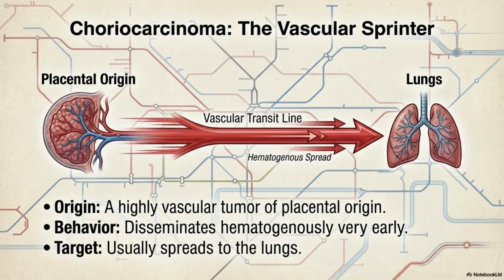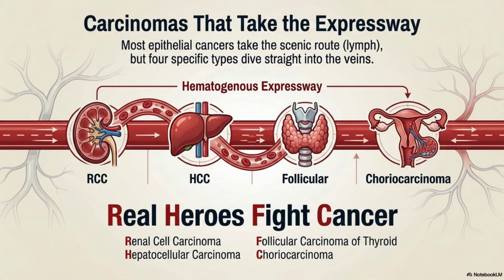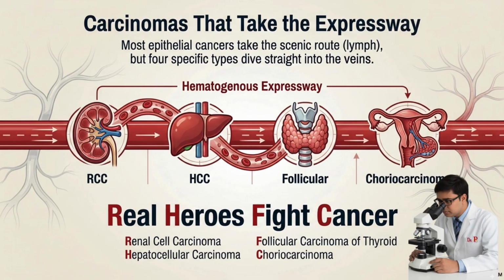Choriocarcinoma. A highly vascular tumor of placental origin that disseminates hematogenously very early, usually to the lungs. Dr. P's mnemonic. 4 horsemen of the bloodstream are renal, hepatic, follicular, chorio. Real heroes fight cancer.